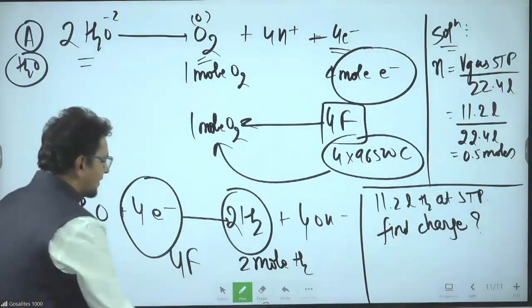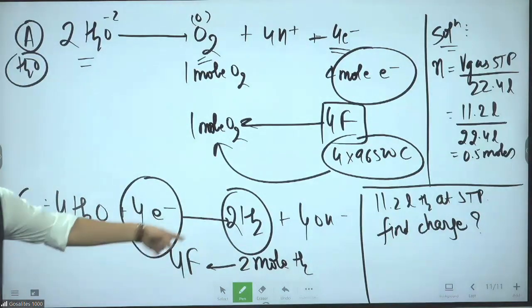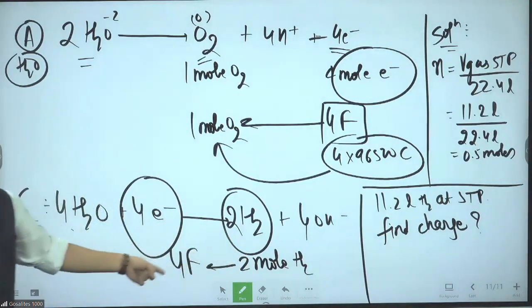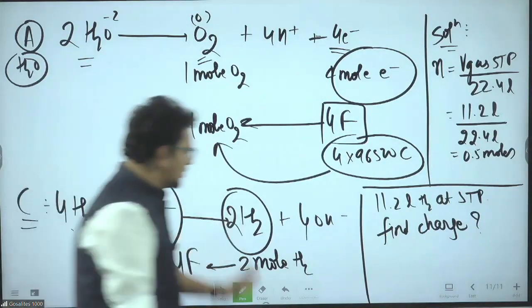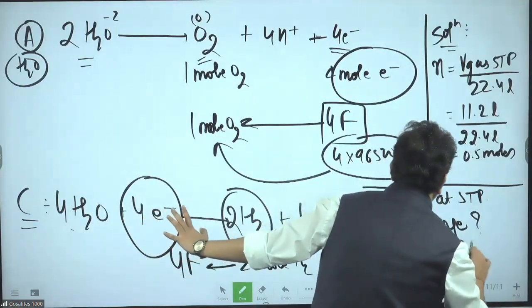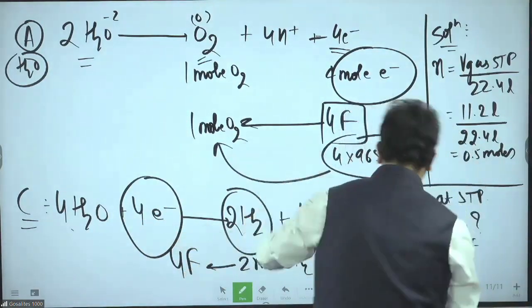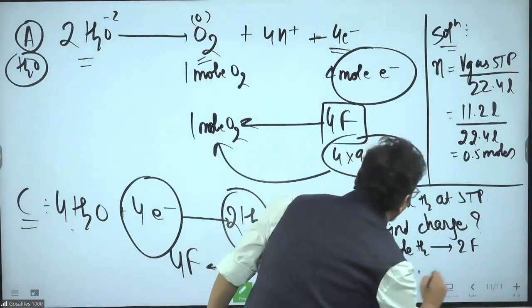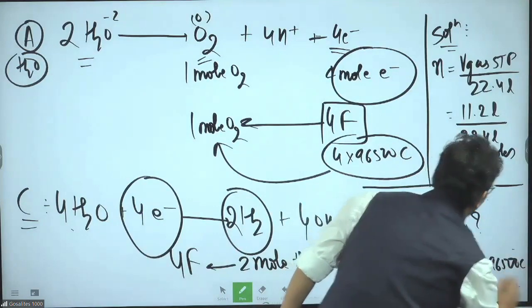What do we understand? 2 mole hydrogen, 4 Faraday charge. 1 mole hydrogen, 2 Faraday charge. So half mole hydrogen, 1 Faraday charge, which is 96500 coulomb.